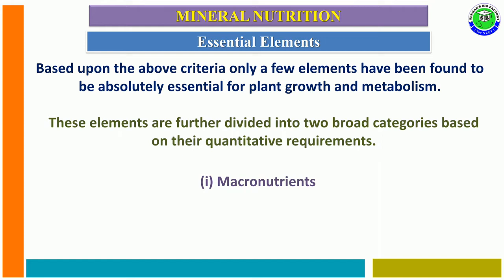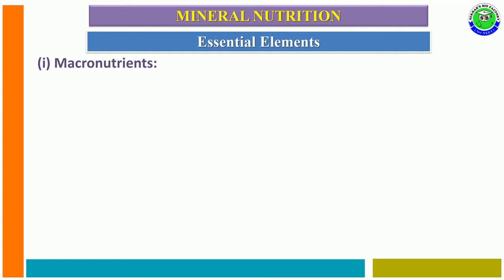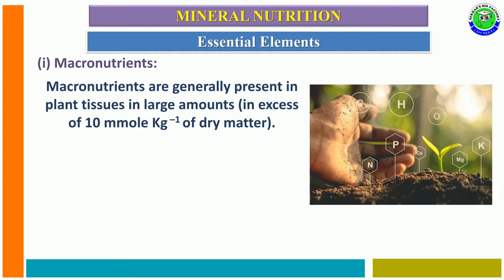The first type is macronutrients, the second type is micronutrients. Macronutrients are the elements which are needed and present in plant tissue in a large amount, that is nearly 10 millimoles per kg in dry matter. Such elements are called